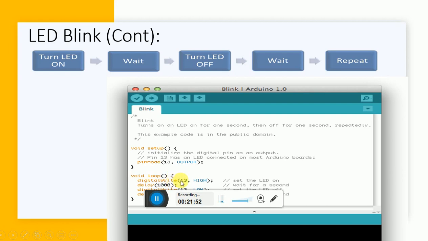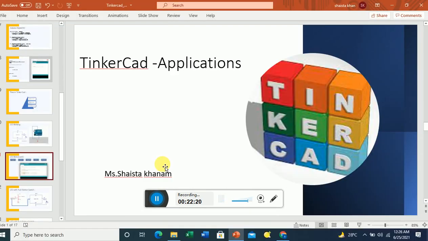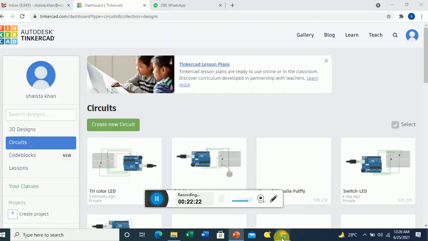So what I'm doing is turning on my LED, then waiting for 1 second, then turning it off. In order to turn it off, the only difference is 13 comma LOW. I have to send low. Then again I am giving a delay of 1000, and for repeating there is no need to write anything because it is in void loop, an infinite loop, and it is continuously going to run.